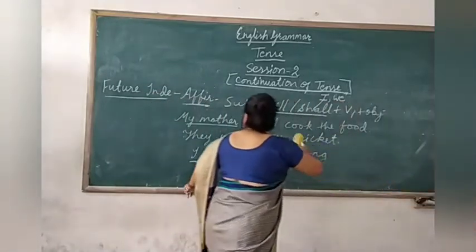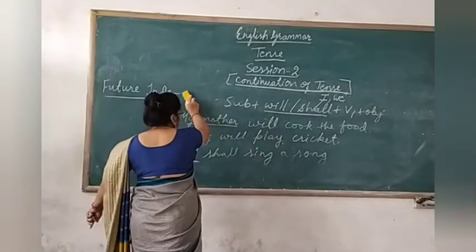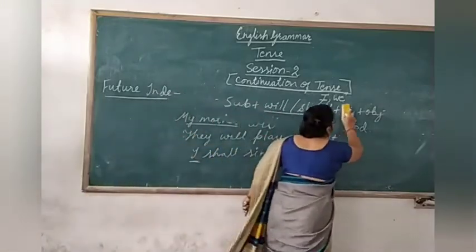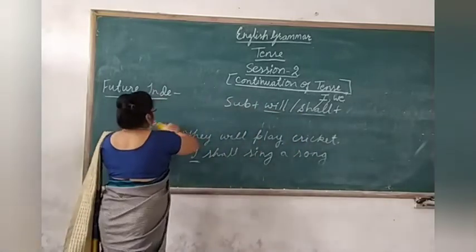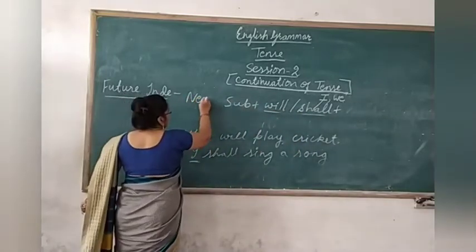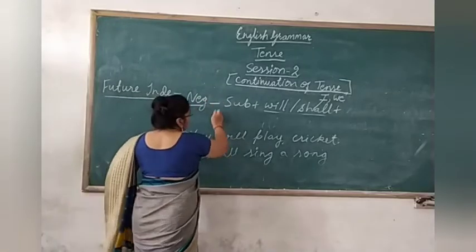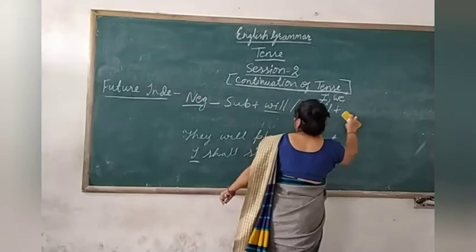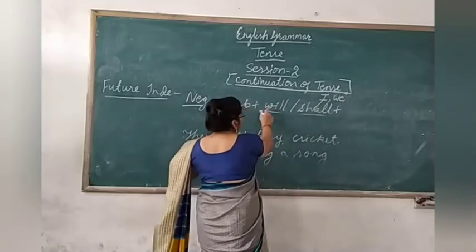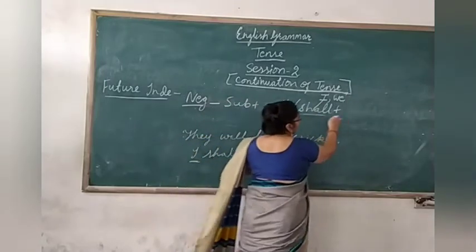Now let's move to the negative structure. What will be the negative structure of this tense? See here. In negative structure, you have to add only one thing, that is not. Subject plus will or shall, not.